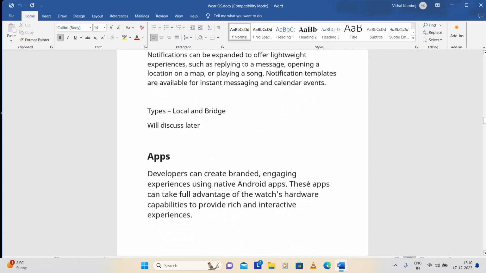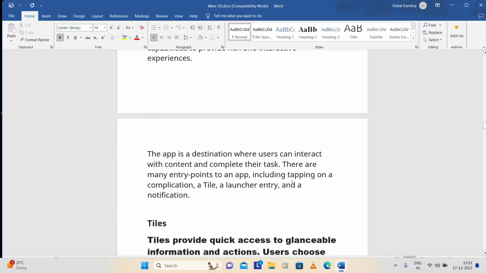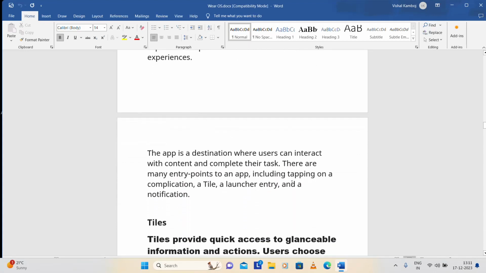And apps, where developers can create branded, engaging experiences using native Android apps. Just like the same we can do for your health and fitness app. The app is the destination where the user can interact with the content and complete their tasks. Just simple. There are many entry points to an app, including tapping on the complications, tiles, the launcher, and just like these also. Whenever we create an app, I will show you how to create this, so we'll discuss it later.